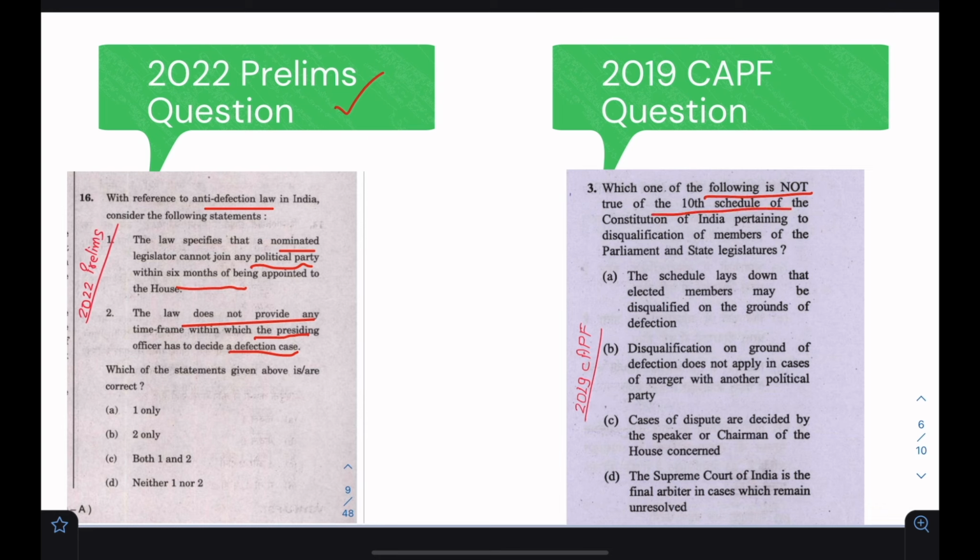Almost the same question on the 10th Schedule was asked in 2019 CAPF. So generally, the last 2 to 3 years of CAPF, CDS and NDA questions become very important. That's why I've given some examples of these questions. There are obviously more questions that have been an inspiration for the UPSC question setters. Just like this examiner, we have got inspired from these questions and made lots and lots of questions that you can do, and the solutions are something that we have put a lot of effort into.